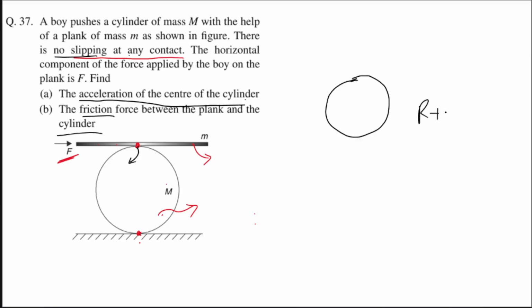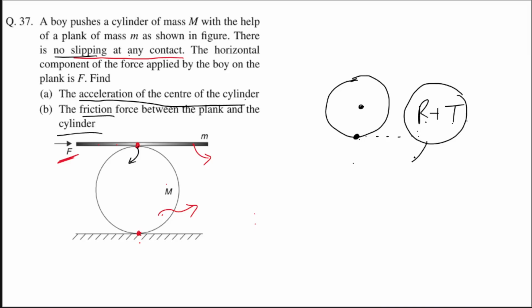So rotation plus translation. क्यों? क्योंकि देखो ये ट्रांसलेट तो डेफिनेटली करेगा, और अगर सिर्फ ट्रांसलेट करता है तो इस पॉइंट के पास एक्सेलरेशन हो जाएगा, and relative acceleration of this point with respect to ground has to be zero, right? Which is not possible if body is simply translating. So body has to rotate also. So rotation plus translation, this is case of rolling.